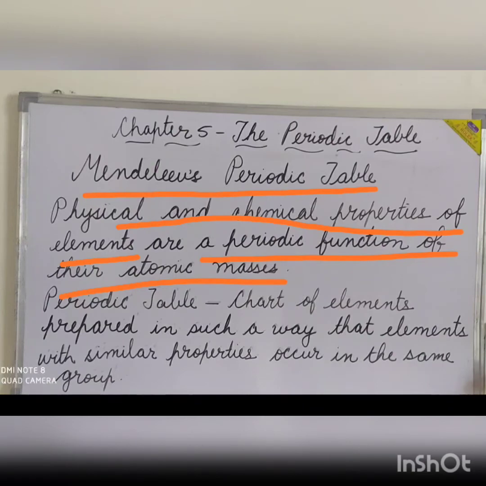The periodic table is a chart of elements prepared in such a way that elements with similar properties occur in the same group, that is, the vertical columns. It is called periodic because elements with similar properties occur at fixed intervals, and it is called a table because elements are arranged in a tabular form. Mendeleev's periodic table was published in a German journal in 1872.